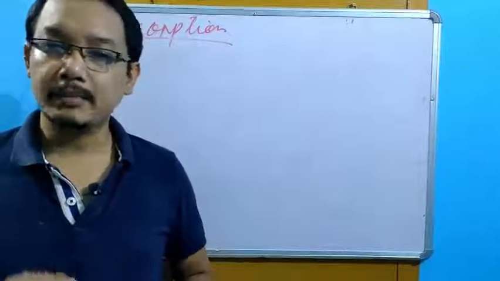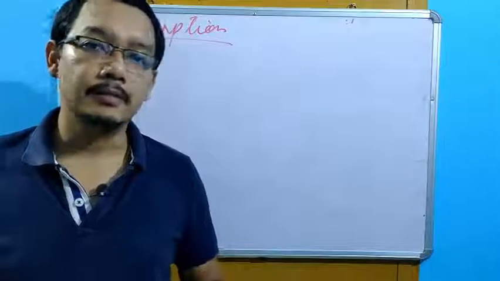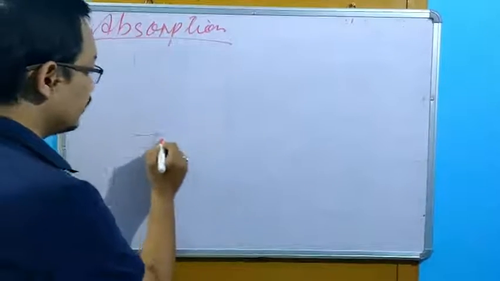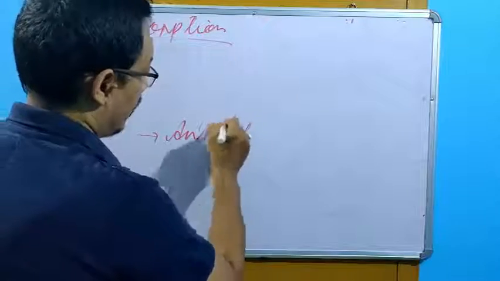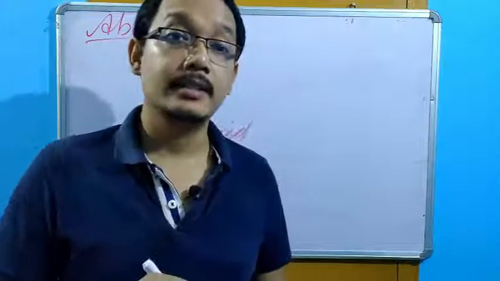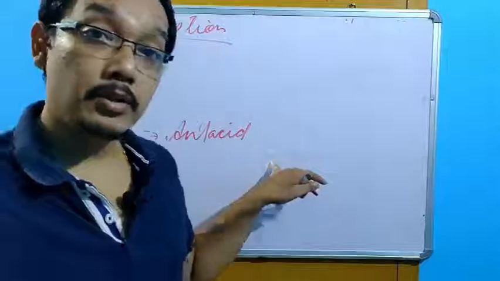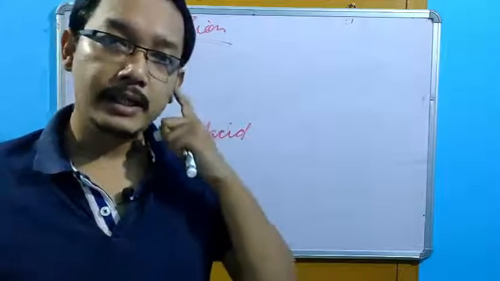So we have certain examples of drugs which can change the pH of the stomach. The very first example is antacid. Antacid is what? It can neutralize the gastric acid. That means the pH will be changed, so it can lead to drug-drug interaction.